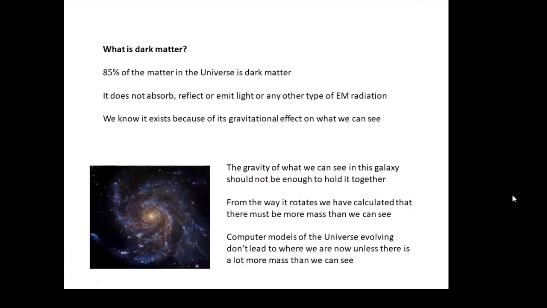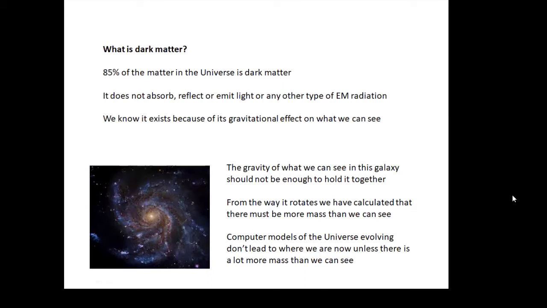Okay, when I say light, I mean any type of electromagnetic radiation. It is basically invisible. We know it's there because of its gravitational effect on what we can see. For example, the gravity of what we can see in this galaxy. If you look at this galaxy, just by looking at it, there shouldn't be enough matter there to hold it together. It should fly apart. And that tells us that there is a lot of matter there which we can't see.